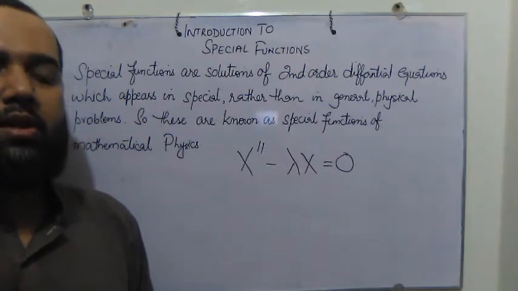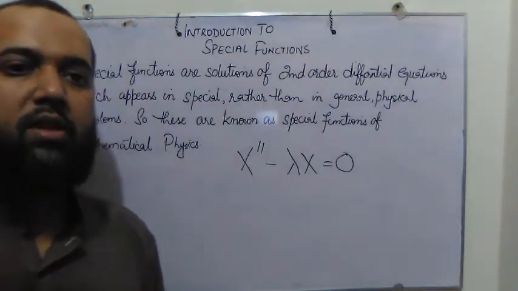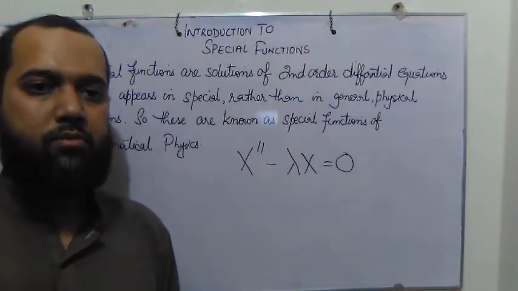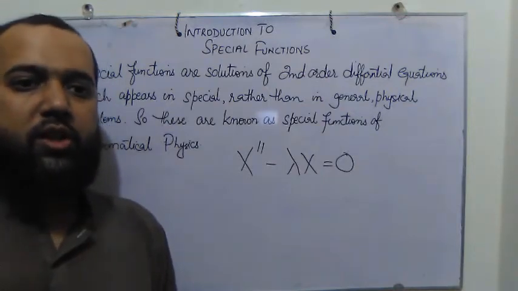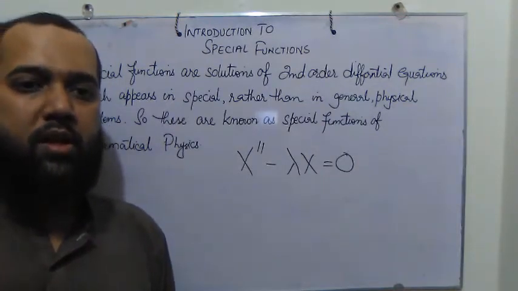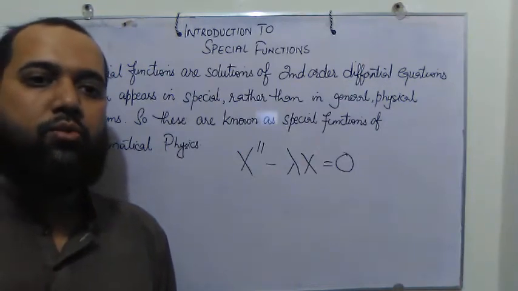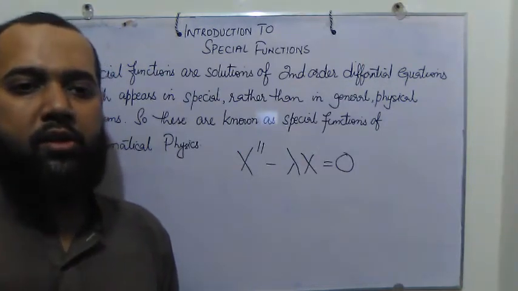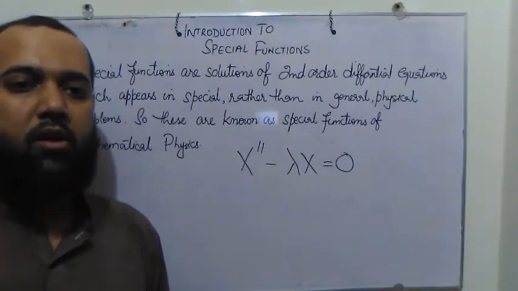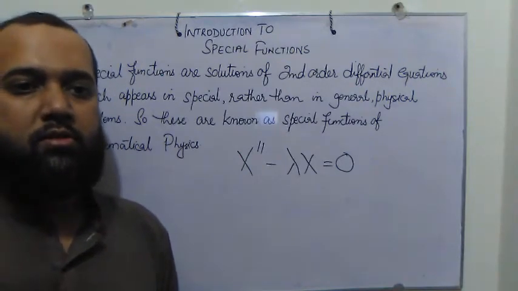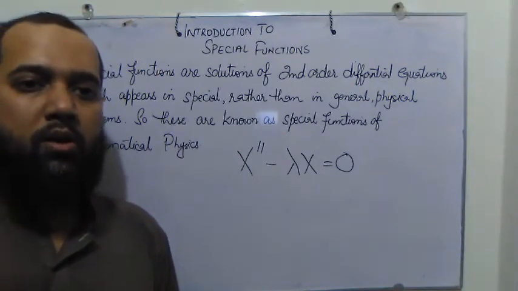There are some other types of differential equations which are not easy to solve, and each differential equation appears in particular problems. For example, if you are going to find the heat equation not in rectangular coordinates but in spherical coordinates, how do we take this?